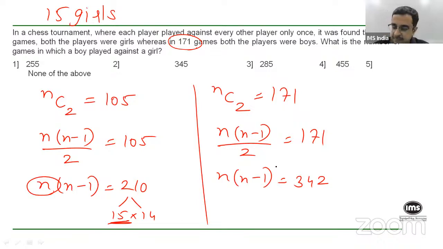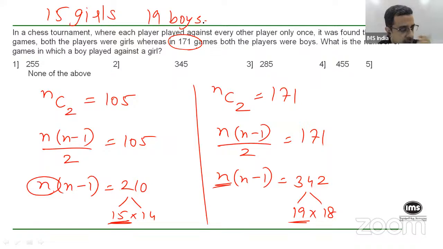Now, can I express 342 as the product of two consecutive numbers? I think it is 18 into 19, right? So 19 into 18, which means your n is 19 here. So there are 19 boys.